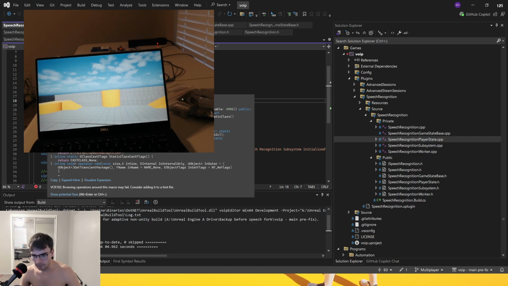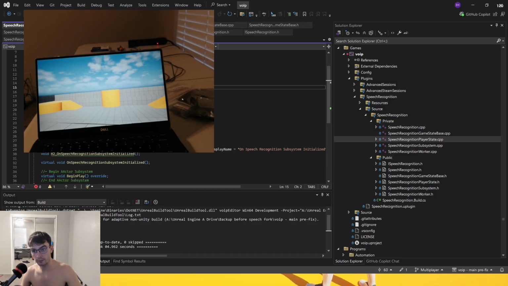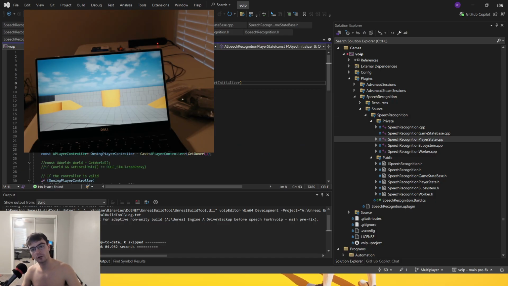Let me see. Right in the middle, like right here-ish. A speech recognition player state. I don't know why this is a reference, but I guess. Okay, reference. Long story short, this generated body thing is expanding to create a constructor for this, which means that we have one constructor here for this class, but then we have another constructor here. We have another constructor here, and I think the problem was that they both use the same initializer.